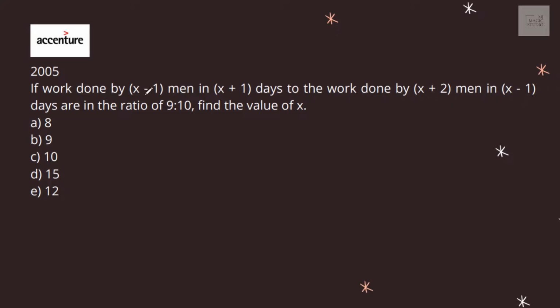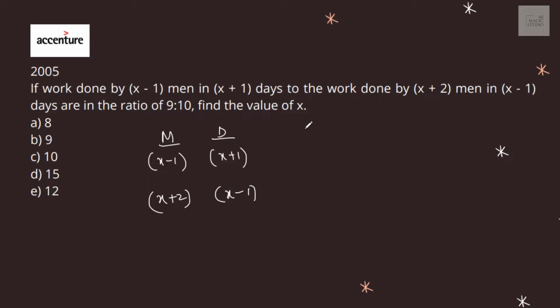If the work done by x minus 1 men in x plus 1 days to the work done by x plus 2 men in x minus 1 days are in the ratio of 9:10.